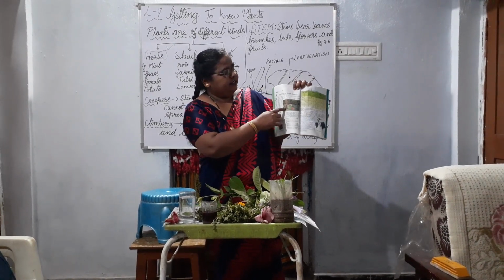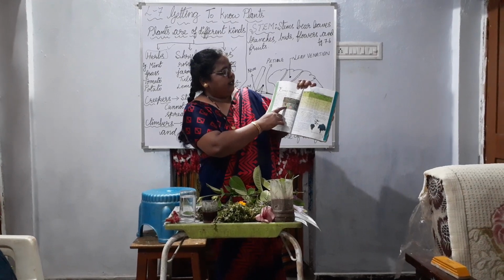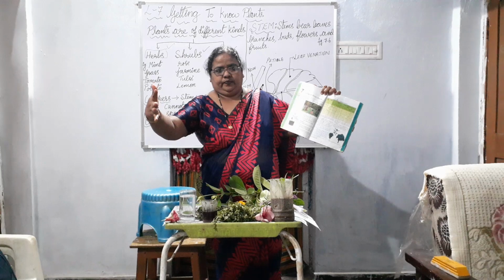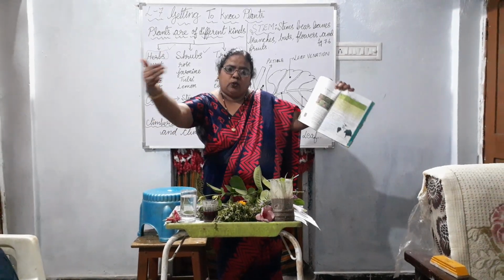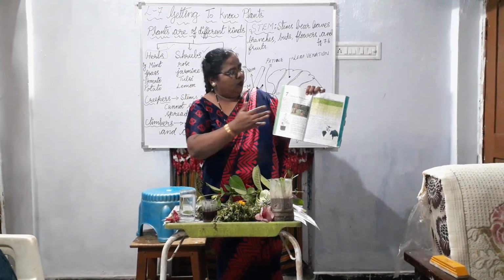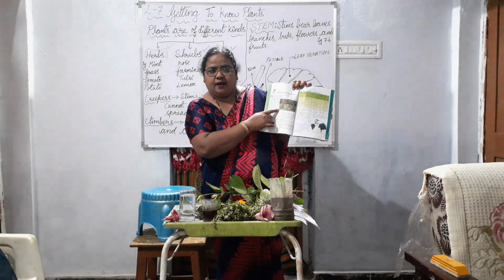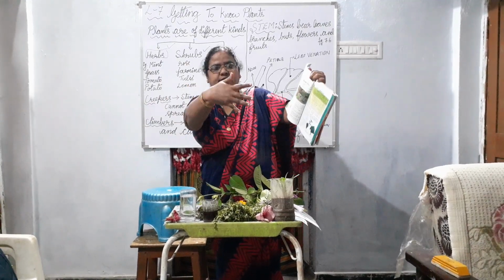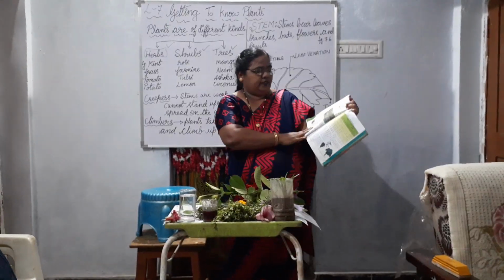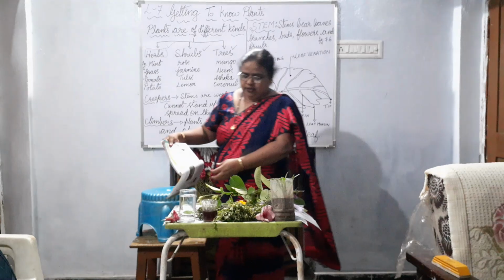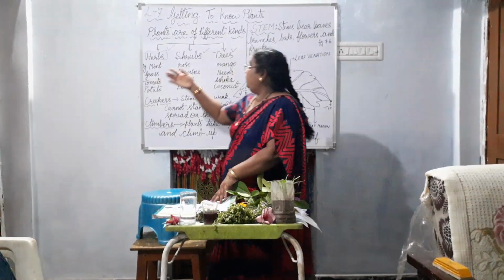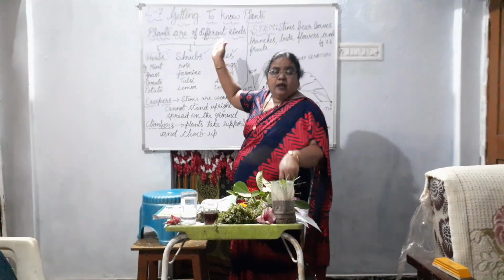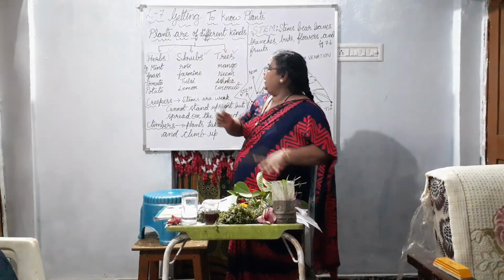And you see in this picture, that is 7.1, can you see the boy holding the stem? Is he able to hold the total stem? No. Why? Because the stem is hard and very thick. He cannot reach his hands around it. So based on this, we are going to learn that plants are of different kinds.